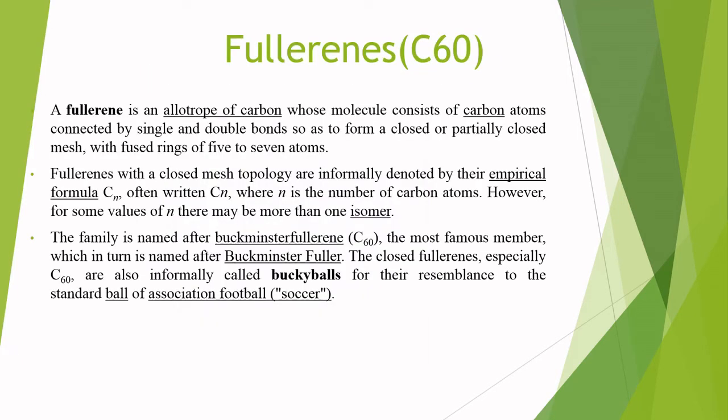What are the fullerenes? A fullerene is an allotrope of carbon whose molecule consists of carbon atoms connected by single bonds and double bonds so as to form a closed or partially closed mesh with fused rings of 5 to 7 atoms. Fullerenes with a closed mesh topology are informally denoted by their empirical formula CN, where N is the number of carbon atoms.